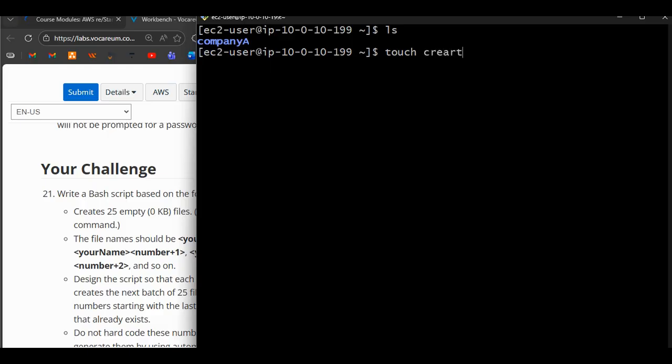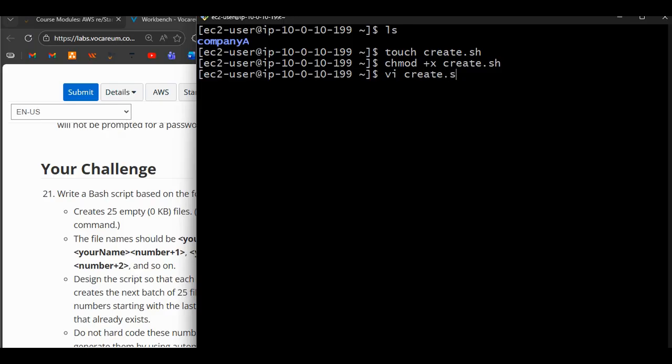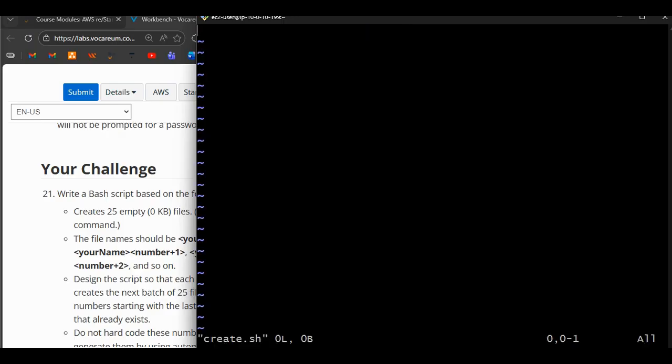Create.sh, right? And I can change the permission, just make it executable with plus x, chmod +x create.sh, and this should make it executable. Great. Now I can vim into create.sh and then start working in there, right?